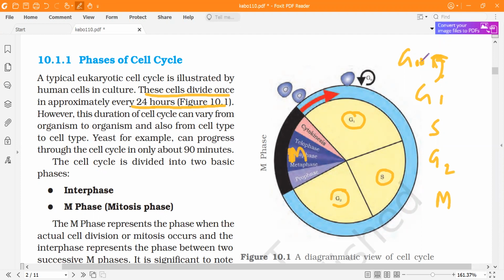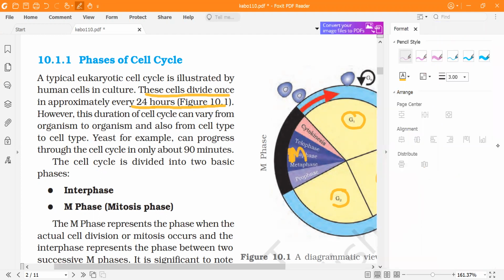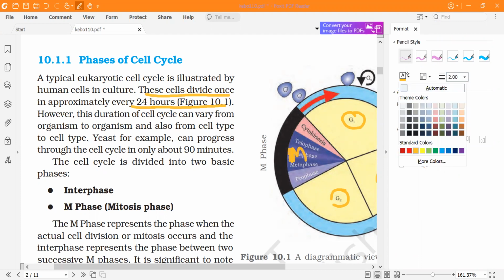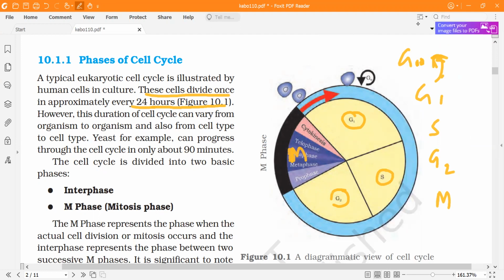Whatever diagram they have mentioned here is in context to the 24-hour division of the normal human somatic cell, which it takes to divide. On that basis, this has been explained. The biggest phase is G1, then S, then G2, and the smallest is the M phase. G0 is a separate story. It is not considered a part of the cell cycle.